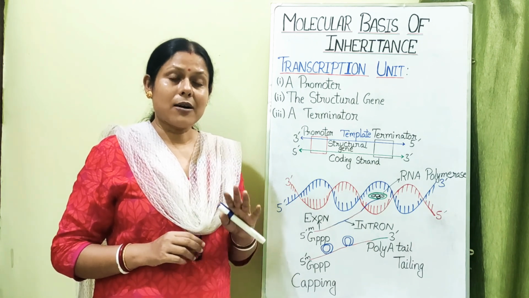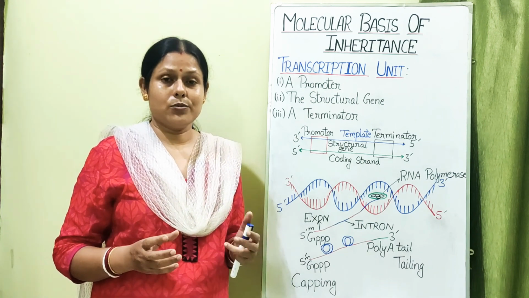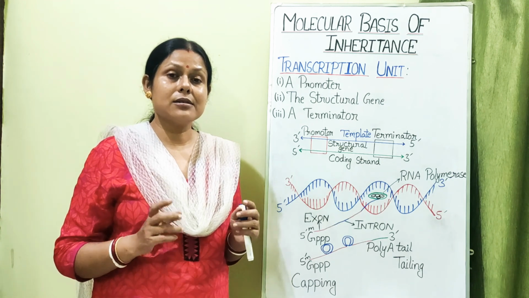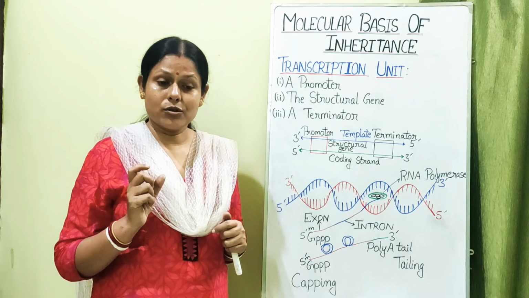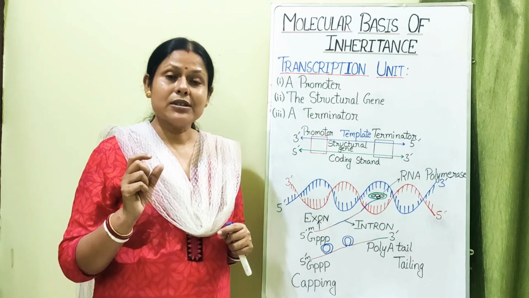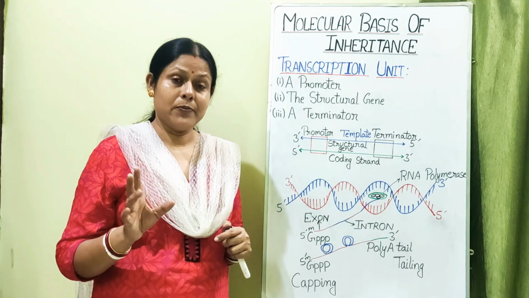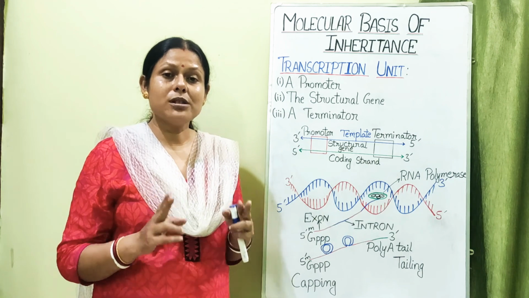But in the case of eukaryotes, the transcription takes place in the nucleus of a cell. But after the transcription has taken place, the mRNA which is produced is not a ready mRNA. That means it has various regions which are non-functional, which will not be coding for any kind of protein. So those non-functional regions have to be spliced, have to be removed.